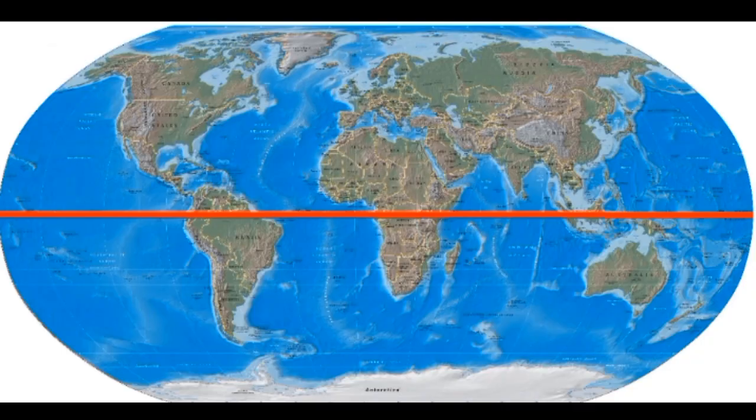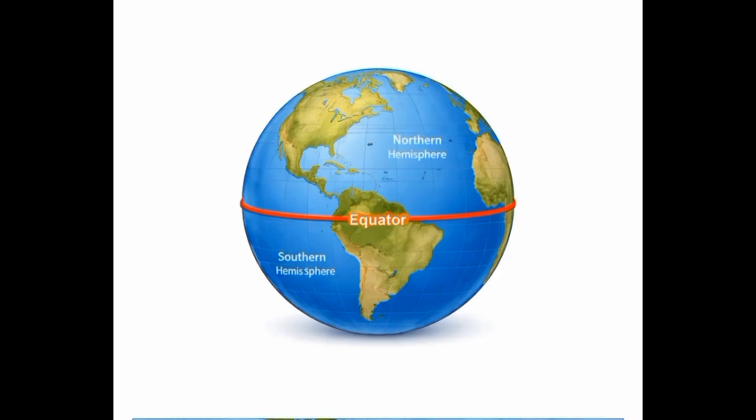The equator is an imaginary line that circles the Earth exactly halfway between the North Pole and the South Pole. It is located at 0 degrees latitude and divides the Earth into two equal halves, called the Northern Hemisphere and the Southern Hemisphere. Although it is not visible, it is one of the most important lines in geography because it helps us understand the structure of the Earth, climate, and navigation.